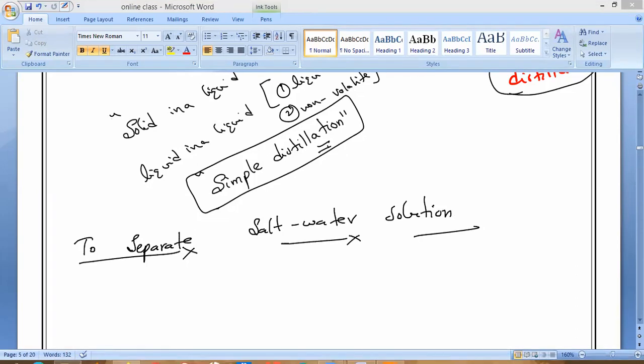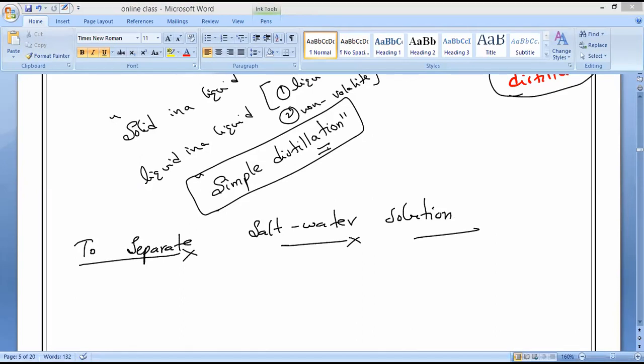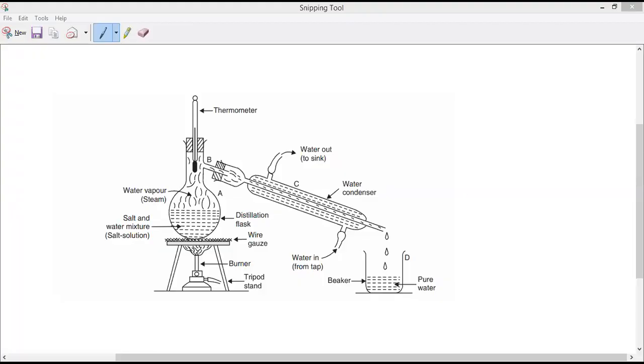In distillation, we have different kinds of instruments, like the distillation flask and the condenser. What is the water condenser called? Just now you studied: Liebig condenser. This is a separation technique we can even set up in our laboratory. This is simple distillation, which we can also just call distillation.